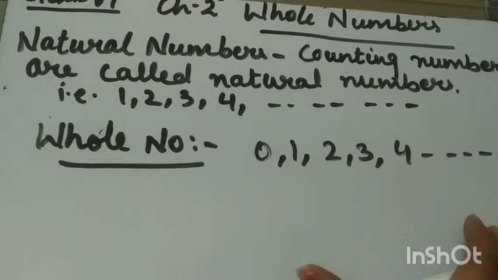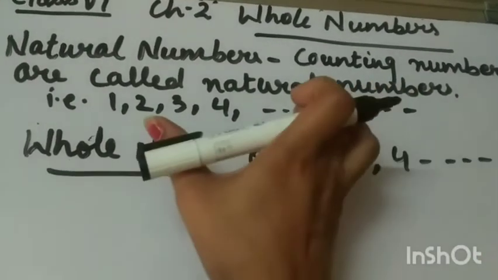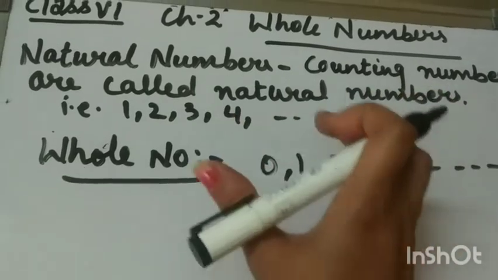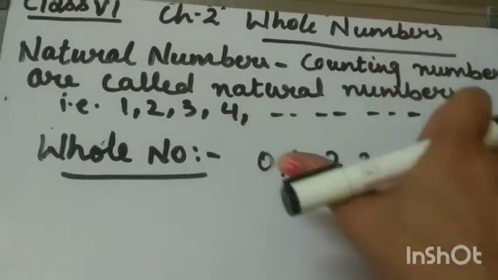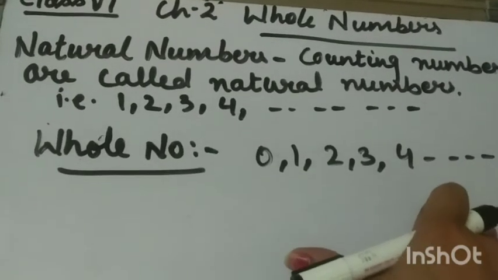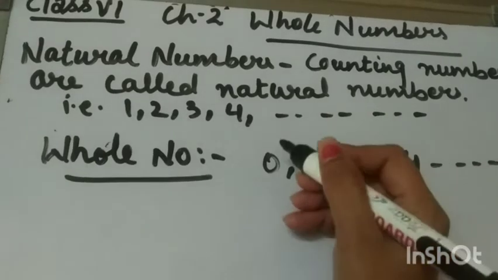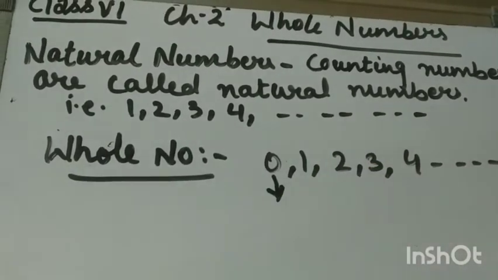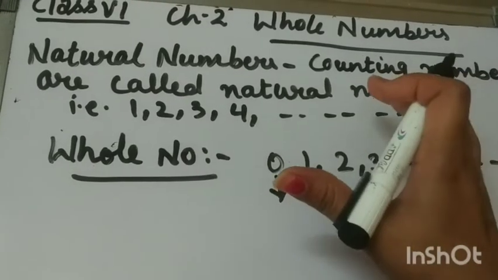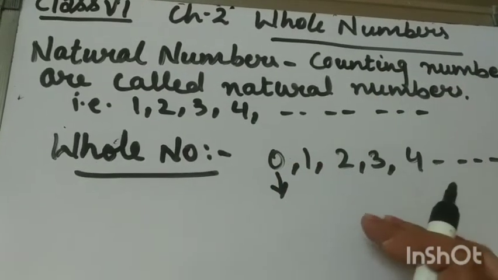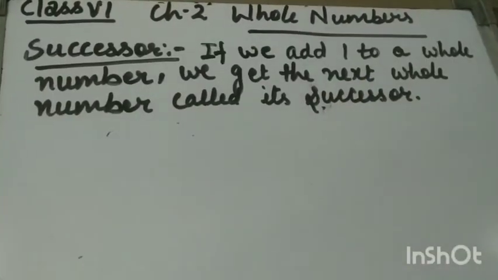So it is clear from here that all natural numbers are whole numbers, because natural numbers are 1, 2, 3, 4, and so on, and these numbers are included in whole numbers. That means all natural numbers are whole numbers, but all whole numbers are not natural numbers, because in whole numbers 0 is there and 0 is not a natural number. So you can say that all natural numbers are whole numbers, but all whole numbers are not natural numbers.